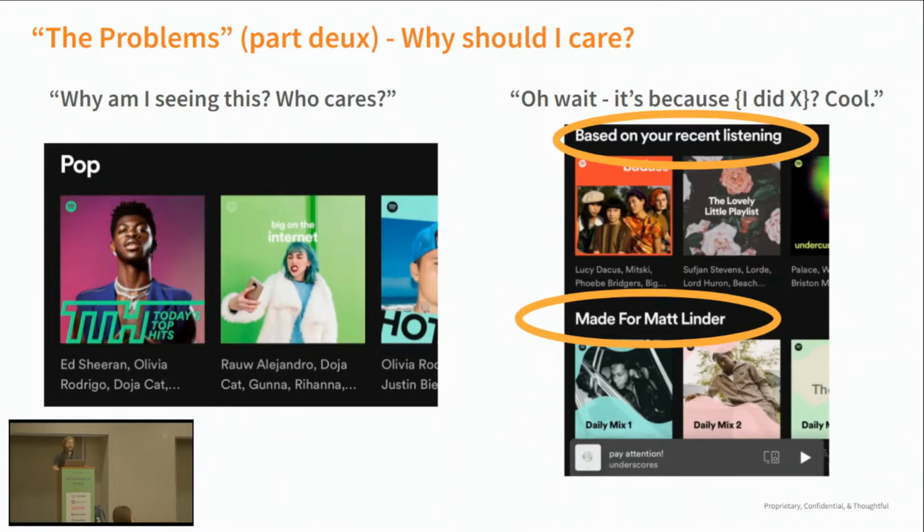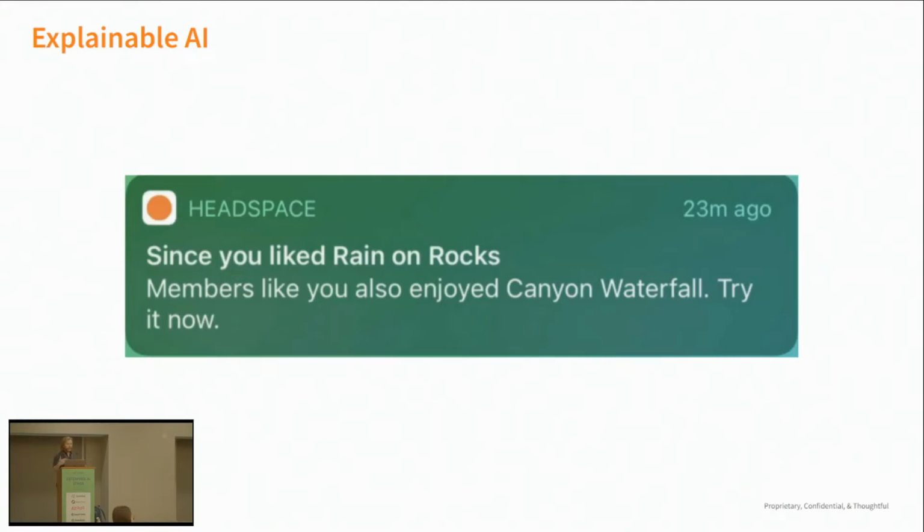So this is my concept here of explainable AI: the product features we build on top of our ML models that make those workings more transparent and build trust and connection. Here was my first stab at explainable AI: this concept of, since you liked X, you might also like Y, right?